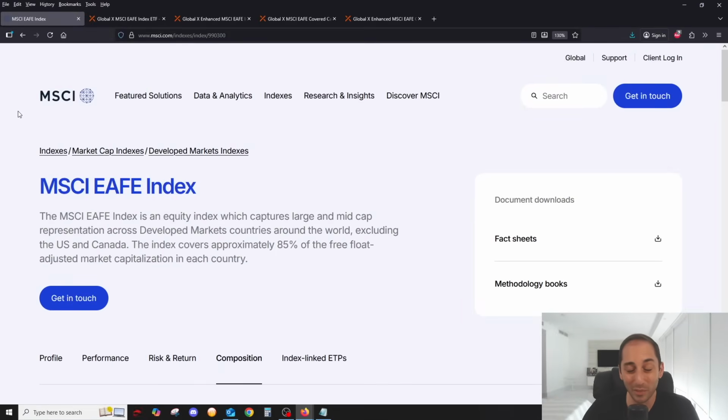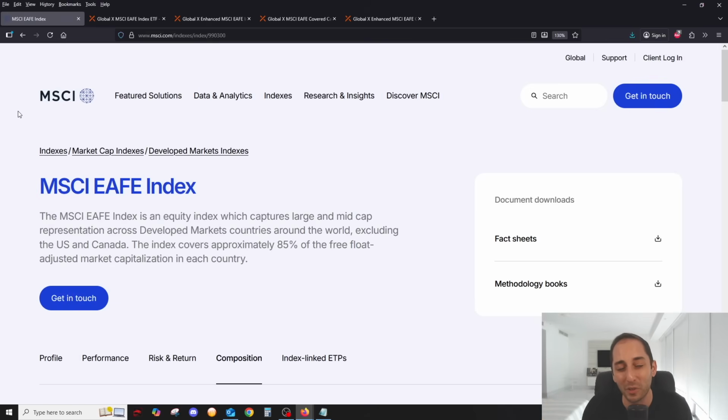Let's continue with some of the popular stock indexes all around the world. This is the first one outside of Canada and the US. We covered 3 in the US, 1 in Canada. So what if you want exposure to an index that gives you access to more developed international companies, things in Europe or Japan and Australia?